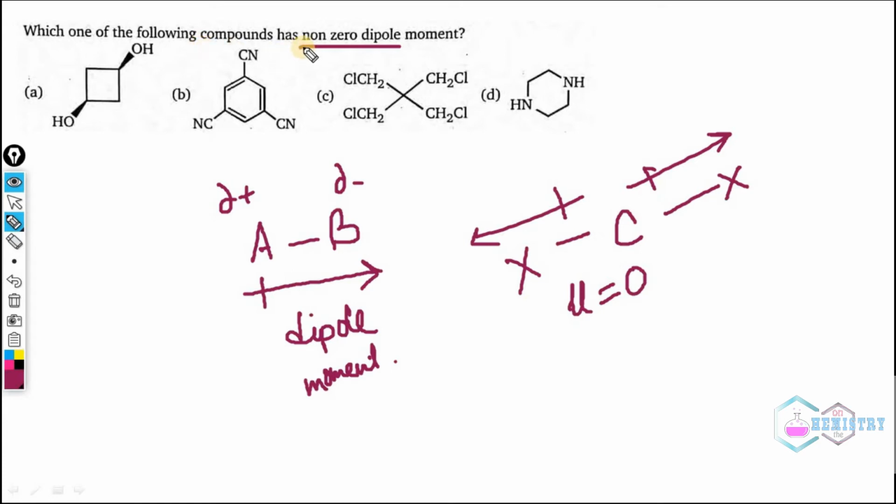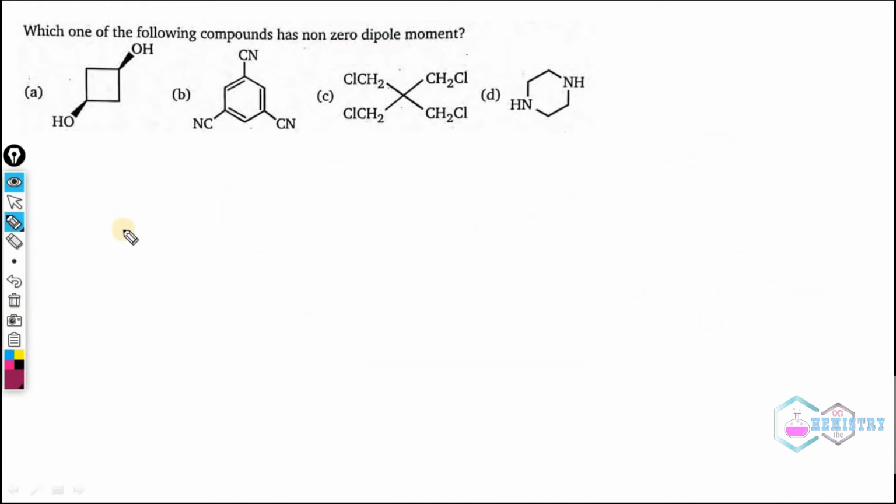So here the question is which compound has non-zero dipole moment. That means the compound has a net dipole moment. So let's start with this one. We can clearly see that there will be a dipole moment in this direction, and another in this direction. So 3 dipole moments of the same magnitude, because the groups involved in each case are the same, hence the magnitude of the dipole moment will be the same. In this case, the 3 dipole moments occur in 3 directions and the resultant dipole moment will be 0.